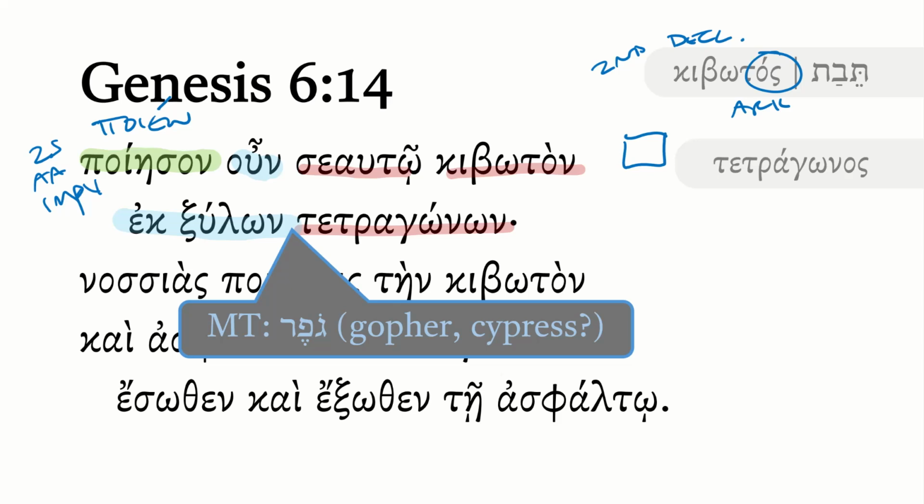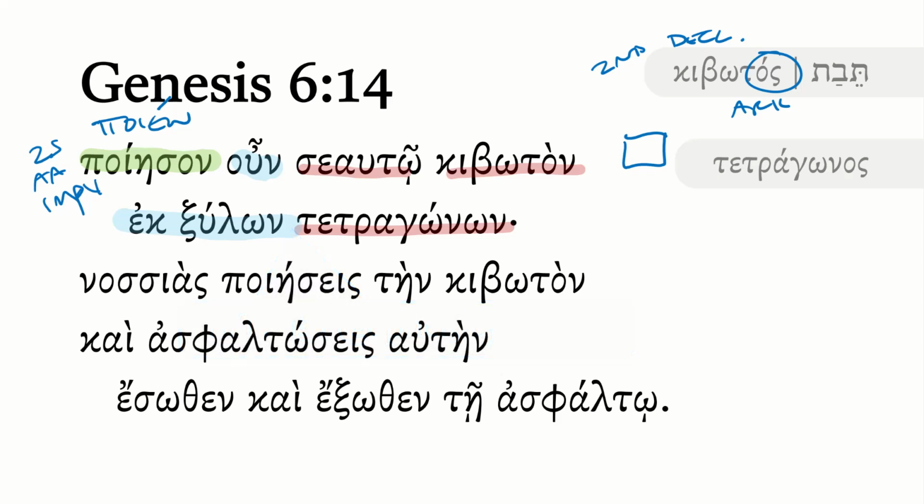What sort of wood is that? And so the translator here, perhaps they just punt and they're like, well, we're not going to try to pick a type of wood here. They're just going to describe its shape, if you will. So it's some sort of trimmed wood that a carpenter has prepared, if you will. In other words, Noah's got to go and cut down some trees and shape them to prepare them to build this ark. And what else is he supposed to put in there?